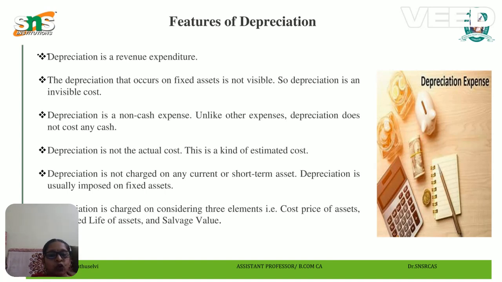Depreciation is not charged on any current or short-term assets. Depreciation is usually imposed on fixed assets. It is a charge made considering three elements: the cost price of the asset, the life of the asset, and the salvage value. That is the main thing we have to consider at the time of calculating the depreciation.